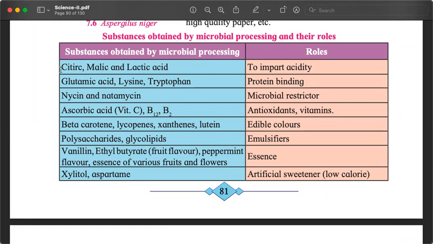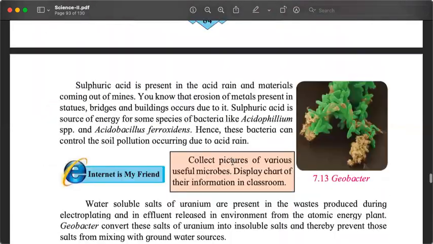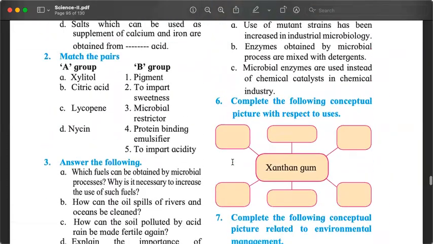Citric acid. Oh yes, citric acid is also here. Lycopene. Do we have lycopene here? Yes. Oh, everything from one table only. So the information that is given in the tables here is also checked in the exercise questions. So you know how to complete question number 1 and 2.